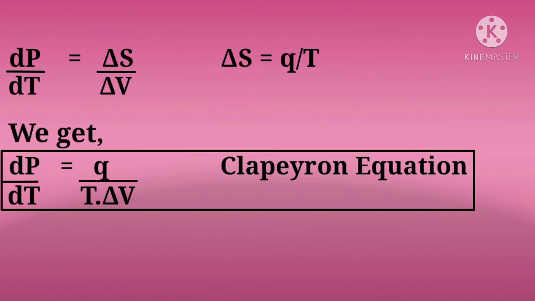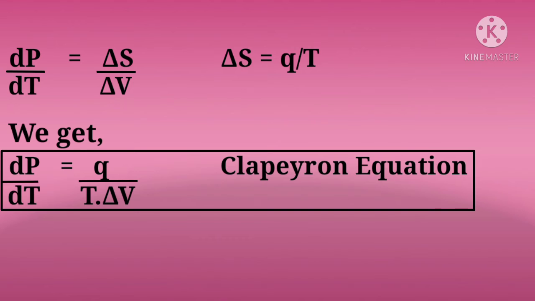There is another thermodynamic equation where delta S can be written as heat supplied, Q, divided by temperature T. On substituting this in the above equation, we get delta P upon delta T equals Q by T into delta V. In simple terms, if we have to find how much pressure changed per unit temperature, you just have to know the initial temperature, heat supplied, and change in volume.